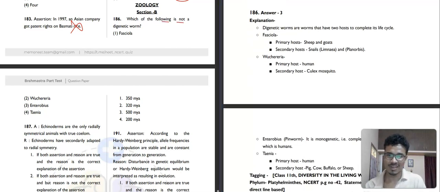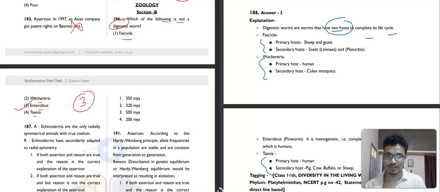Which of the following is not a digenetic worm? Fasciola, Wuchereria, Enterobius, or Taenia. Digenetic worms have two hosts to complete their life cycle. So which of the following is not? Here, Enterobius is not a digenetic worm, the rest are all digenetic worms. You can see all this: Fasciola, Wuchereria, and Taenia.